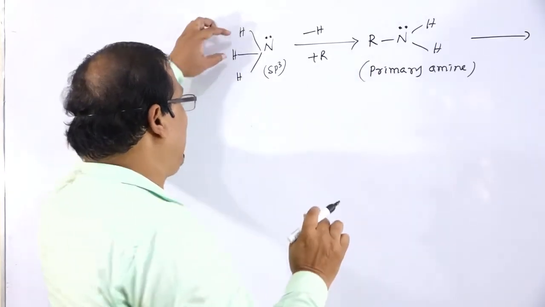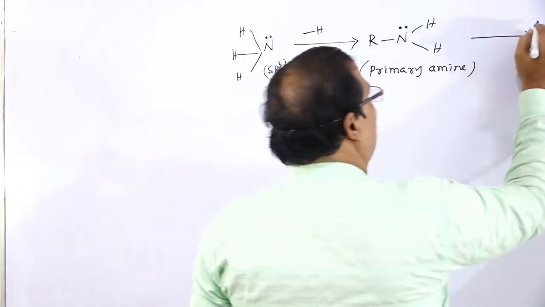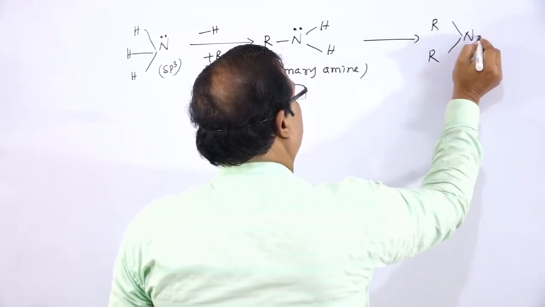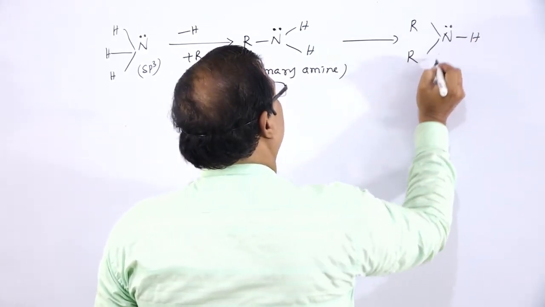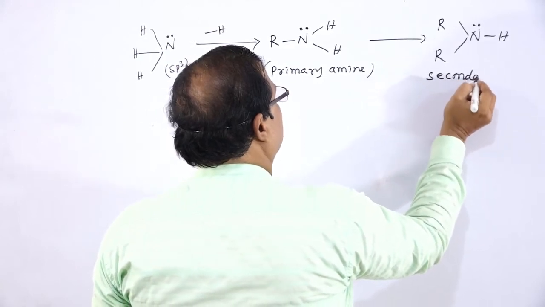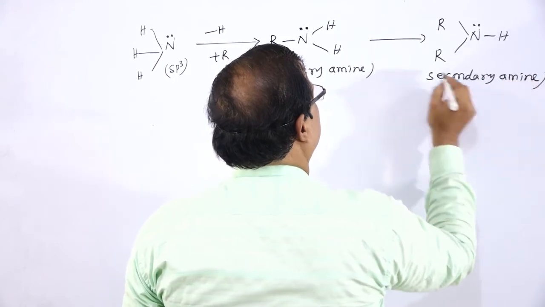And whenever two hydrogen atoms are replaced by two alkyl groups, then that will be treated as R2NH, a secondary amine.